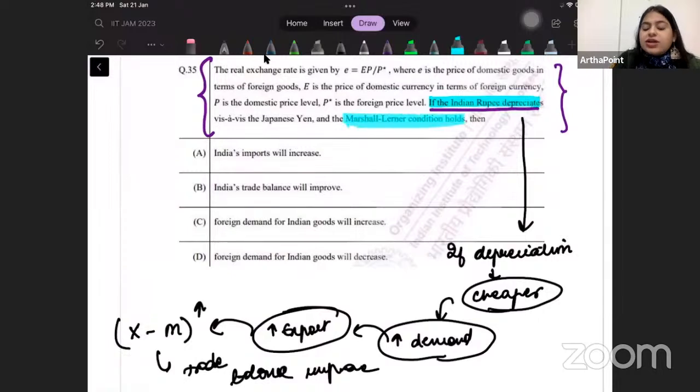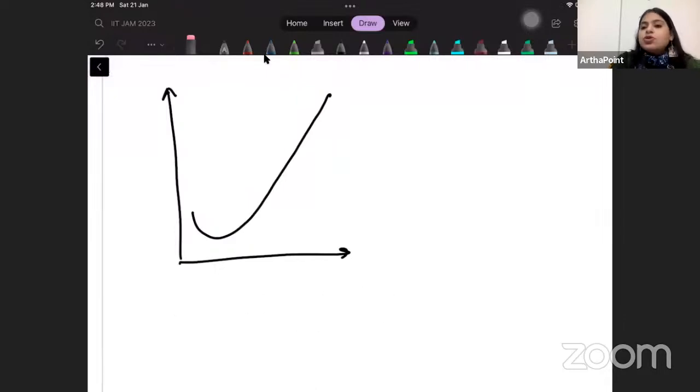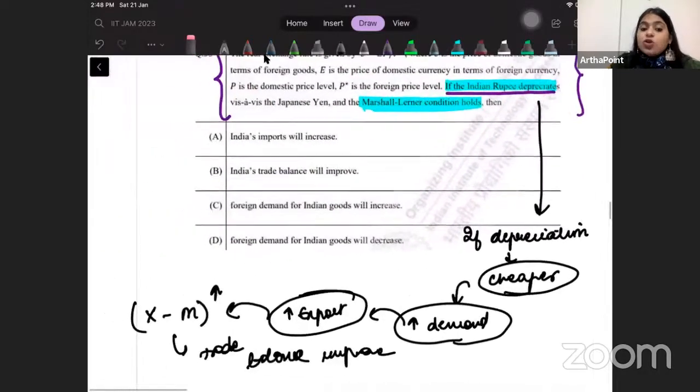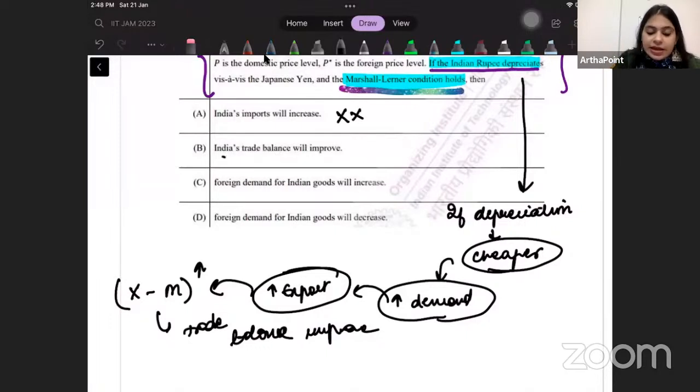It says the Marshall-Lerner condition holds, which means, again, we have seen this, that when you depreciate, in that case, your trade balance is supposed to improve. That is what the condition suggests. So therefore, we can say that exports will increase, India's trade balance will improve, correct?